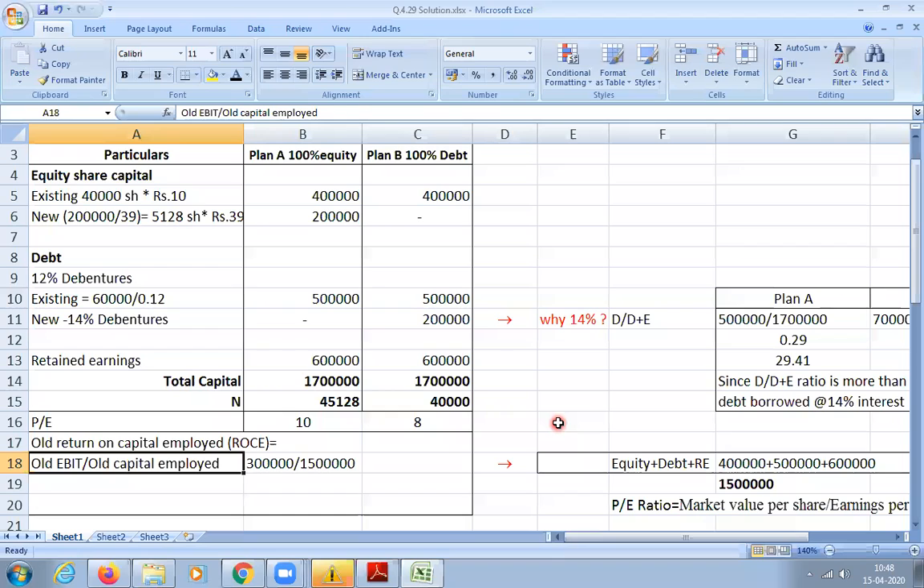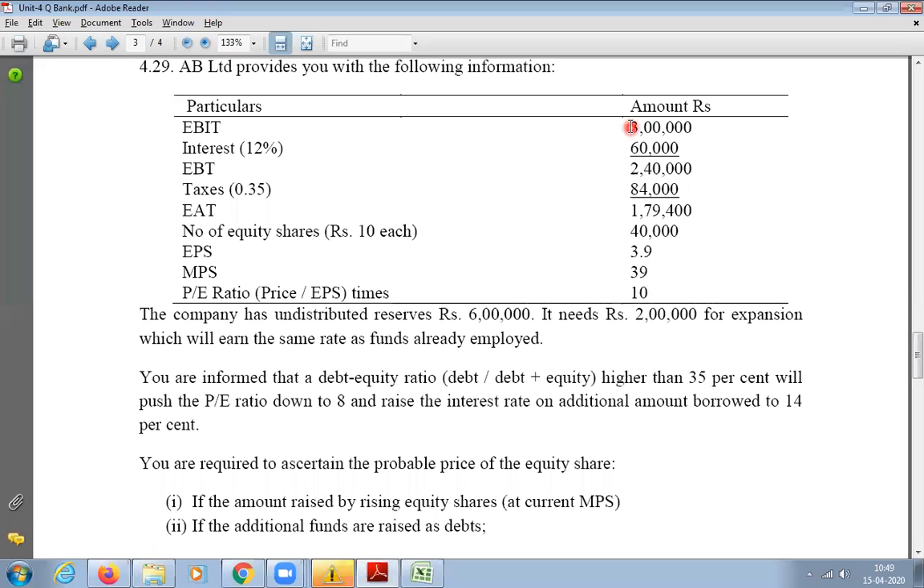It's very simple. We need to calculate the return on capital employed. What is the formula? You have to calculate old EBIT divided by old capital employed. Very simple. So how much is the old EBIT? Three lakhs, correct?